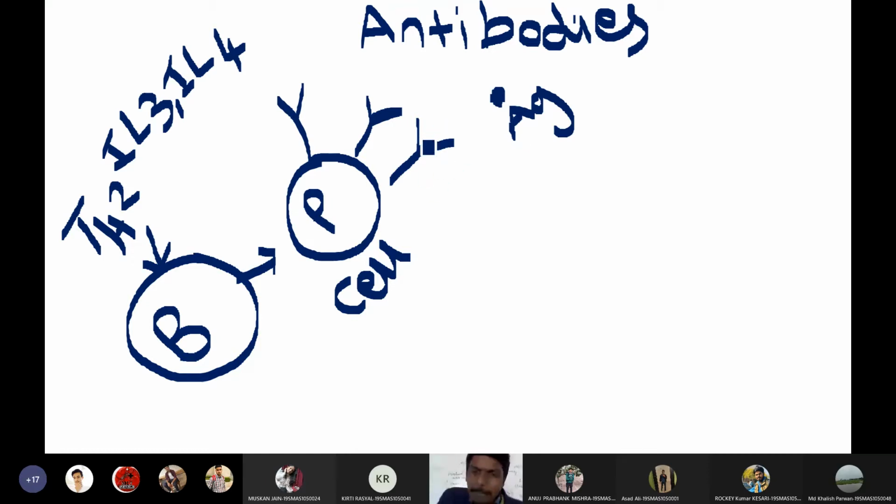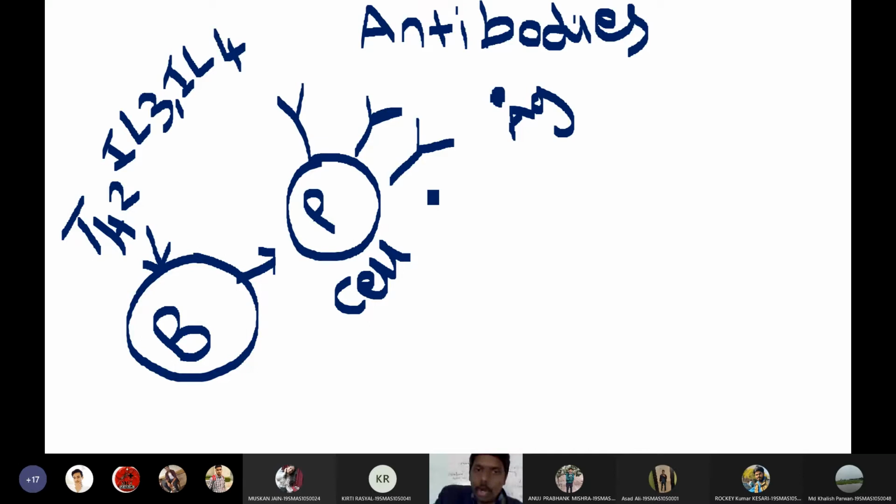They are Y-shaped proteins. We have different types of proteins in our body: lipoproteins, globular proteins, gamma proteins. Our antibodies are gamma globulins.